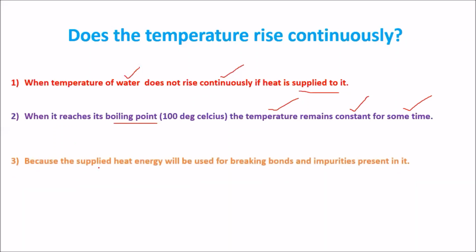Because the supplied heat energy will be used for breaking the bonds of the water, and also the impurities present in the water.